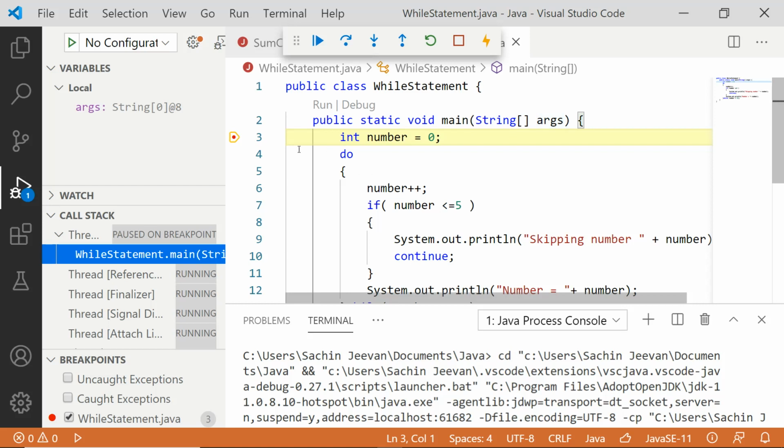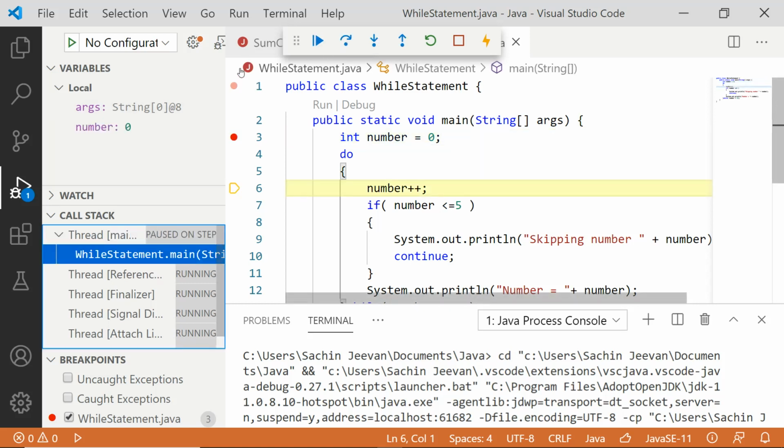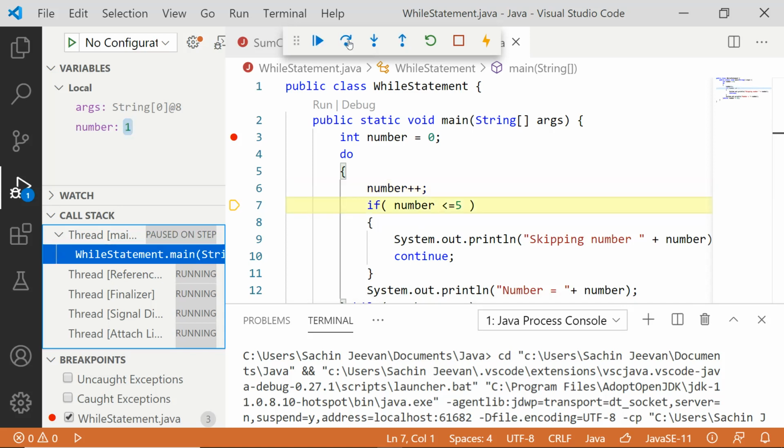Now after executing the third line, a variable is created inside the main method room, and it is assigned 0 by default. Without doing any condition checking, it automatically entered into the do block, to the sixth line. So what is the first thing? Number is going to be incremented by 1.